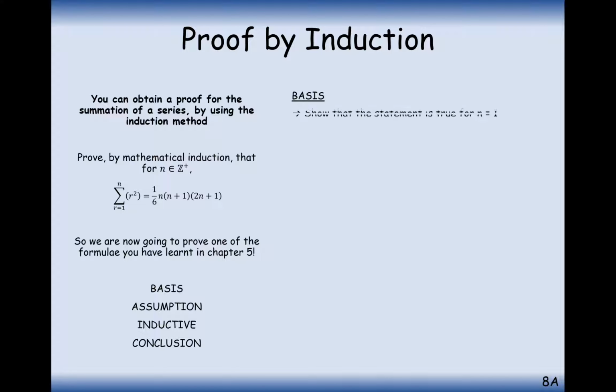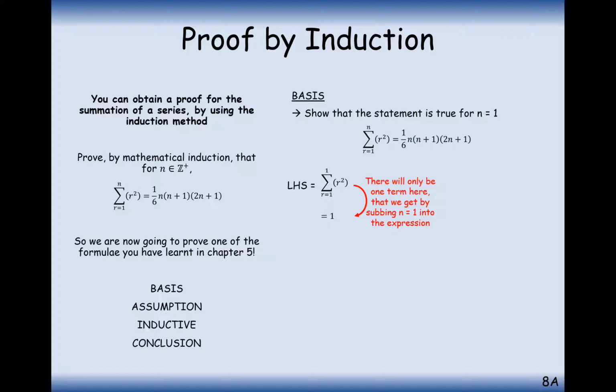So first step is the base step. Substitute n equals 1 in. So on the left hand side you're going to get the series from 1 up to 1 of r squared. So you're substituting 1 into r squared and you're getting 1. On the right hand side you're substituting in 1. And once you've computed all the n values of 1 and done all your maths there, you can simplify all of this to 1 as well.